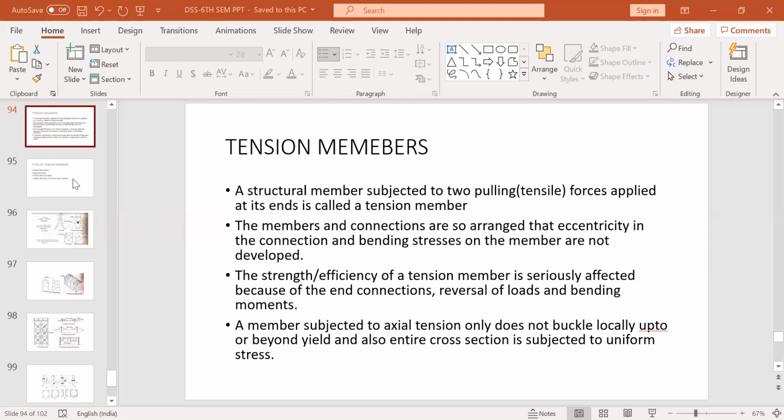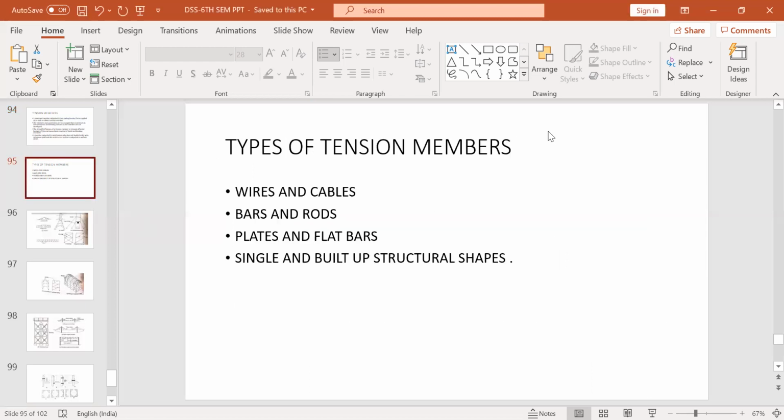Now, let us see what types of tension members we have. We have four categories here: wires and cables, bars and rods, plates and flat bars, and single and built-up structural shapes, which include angles and I sections and all that. One by one, we'll see. So first is wires and cables.